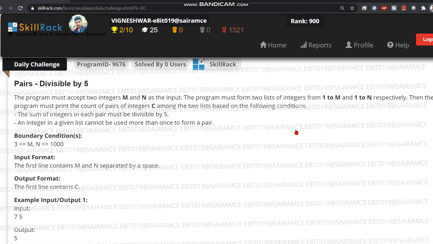Pairs divisible by 5. We are given m and n as the input, and we need to form two lists. Those two lists range from 1 to m and 1 to n respectively. Now we have to form pairs that are divisible by 5, and there is a note that the sum of integers in each pair must be divisible by 5, and the numbers used to form a pair should not be used again. So that's the condition that they have given.